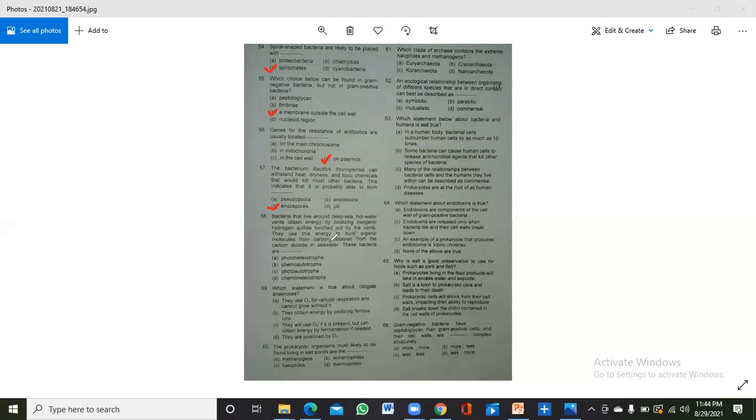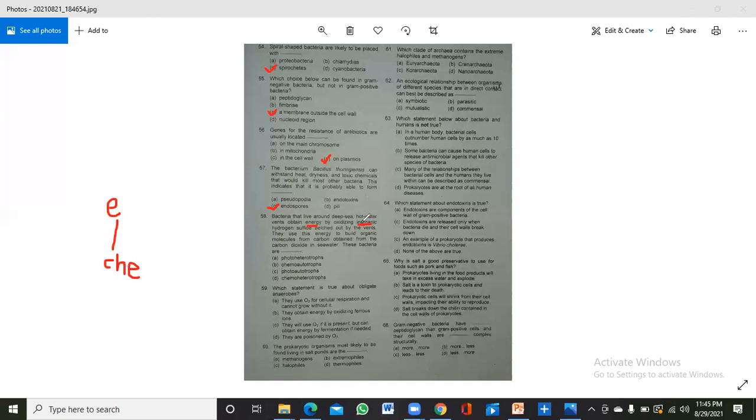So just look here. You will divide this sentence. Bacteria that live around deep sea hot water vents obtain energy by oxidizing inorganic hydrogen sulfide. So first of all, it is getting its energy from an inorganic compound. As I have told you, when energy is taken from inorganic molecules, these are known as chemo. So first you have to eliminate the photo options, the B and C, and then compare the remaining ones.